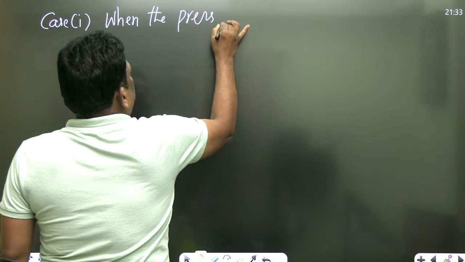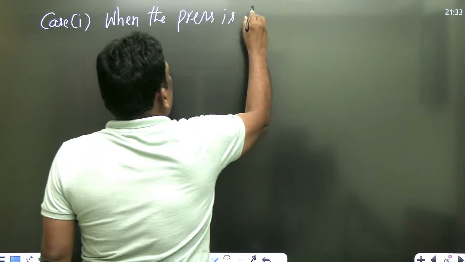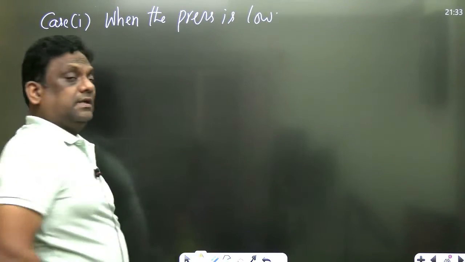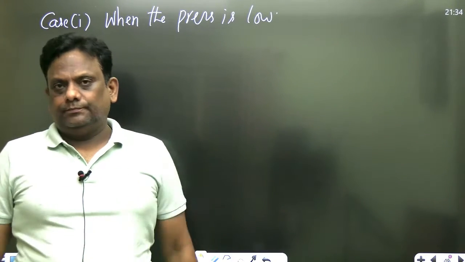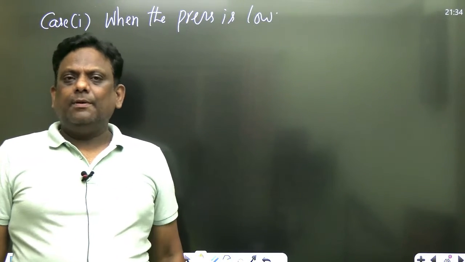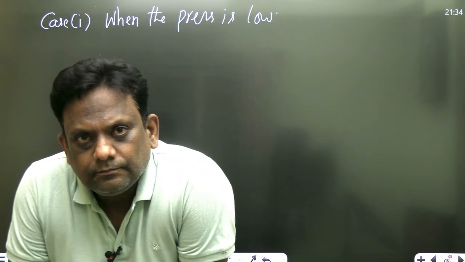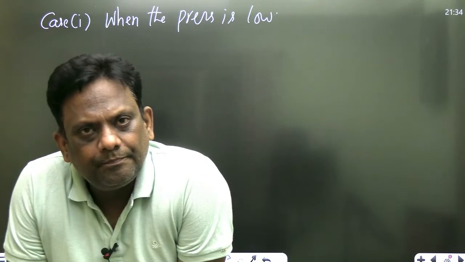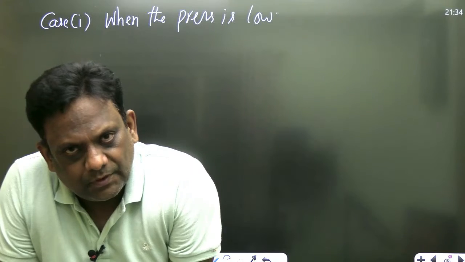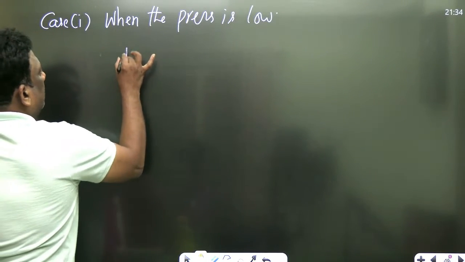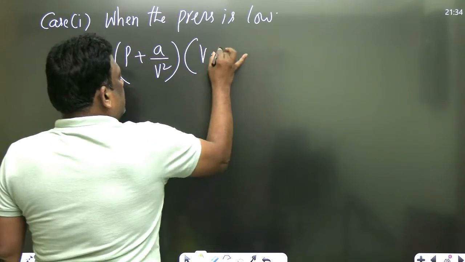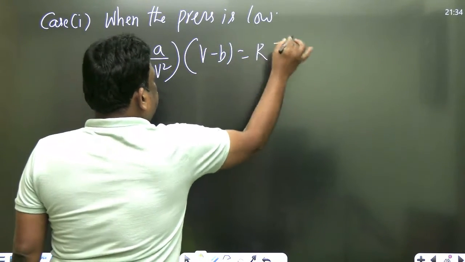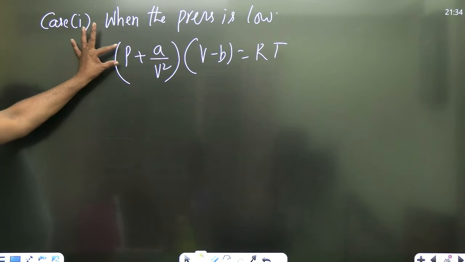When the pressure is low. Listen carefully. Low का मतलब not that low. So P plus A by V square into V minus B is equal to RT. Pressure is low, not that low.